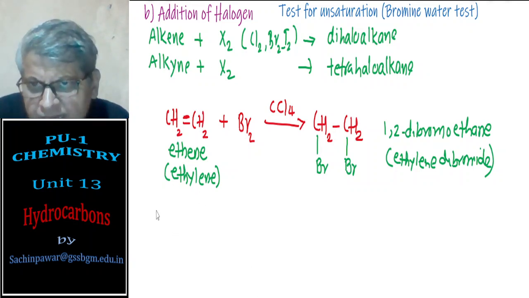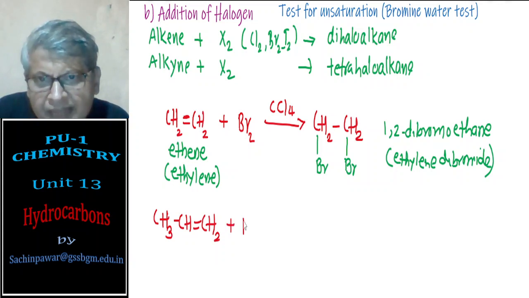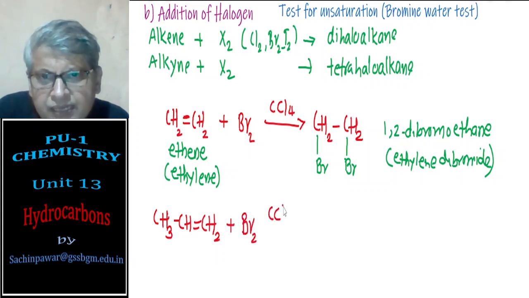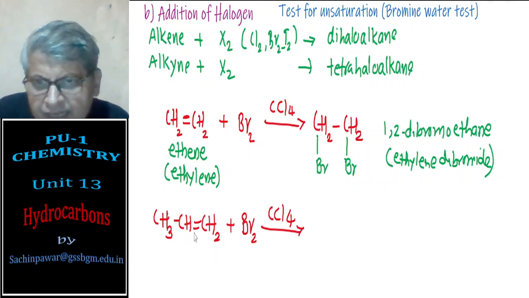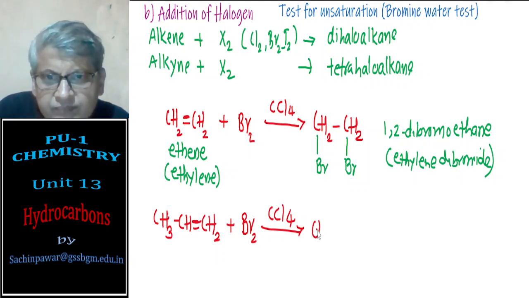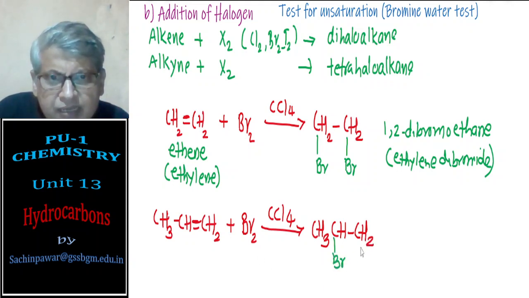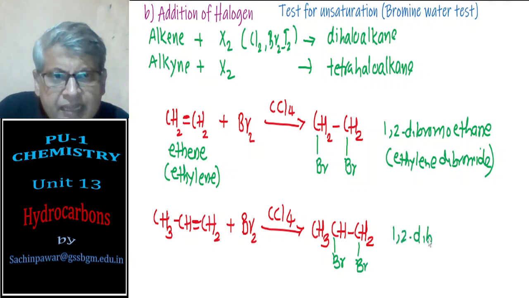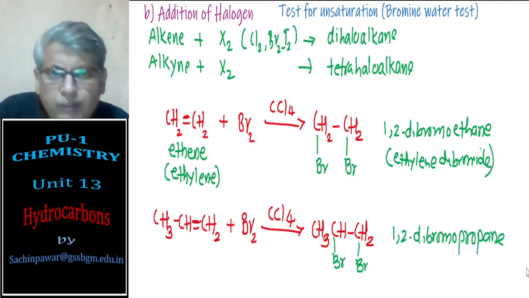If I take propene, for example, then propene reacts with bromine in carbon tetrachloride solution, and you will end up with the same thing, one pi bond is broken, and the Br are coming to that position to get 1,2-dibromopropane.